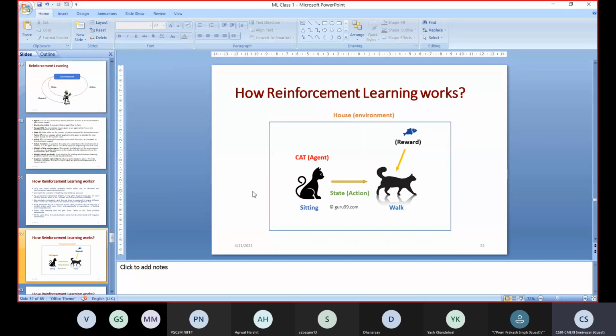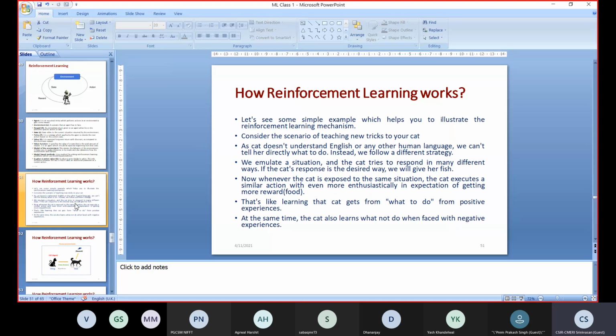This example shows how reinforcement learning really works inside. It's a layman's example. Let us see how I will describe this example in words on this slide.